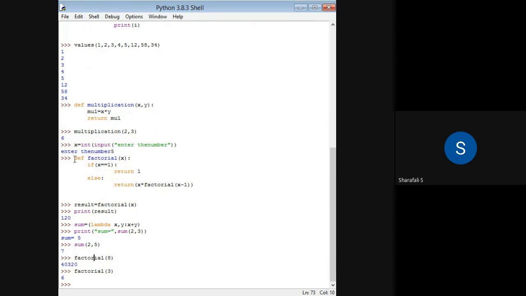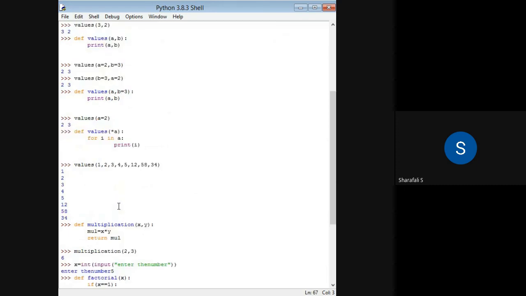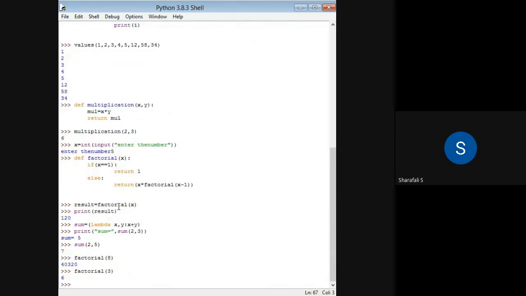Otherwise, if you are using this kind of lines and again using the same lines, then the number of corrections required, or the number of errors in the program, will be larger. And the debugging will be difficult. You have to find the place where the correction is, and that will be much more difficult. So if you are using functions, that will make the programming part much easier. Okay. So I hope you understood this concept of functions, and we will look into some other section, probably modules, in the next class.